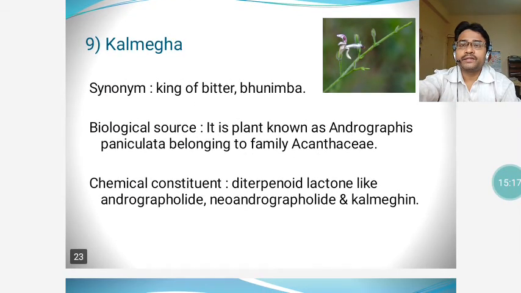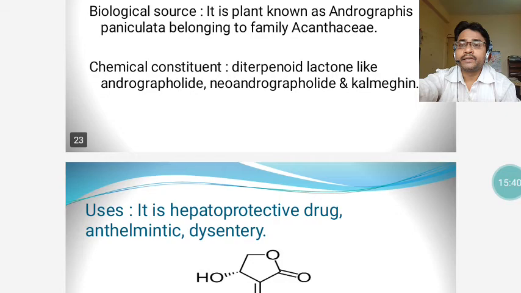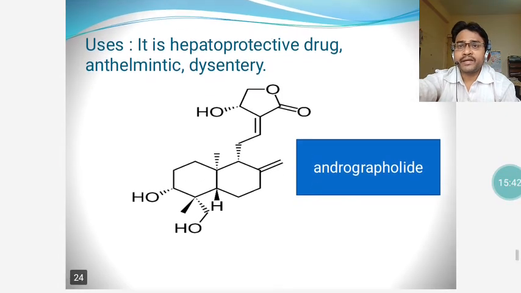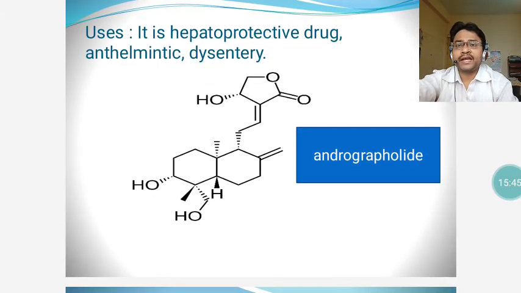Next plant, important plant, is Kalmegh. The synonyms: it is the king of bitter. It is also called Bhunimba. The biological source of this plant is Andrographis paniculata, belonging to the family Acanthaceae. The chemical constituents include andrographolide, neoandrographolide, and kalmegin. The uses of this drug is hepatoprotective, it is anthelmintic, it cures dysentery. The chemical structure of andrographolide is being displayed.